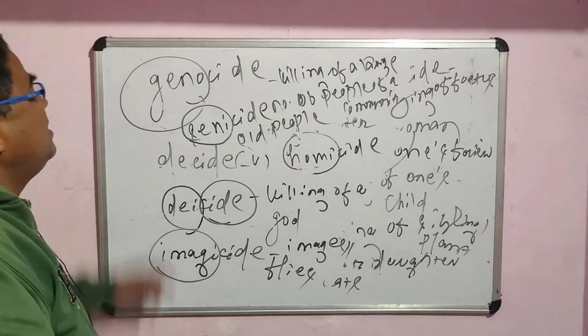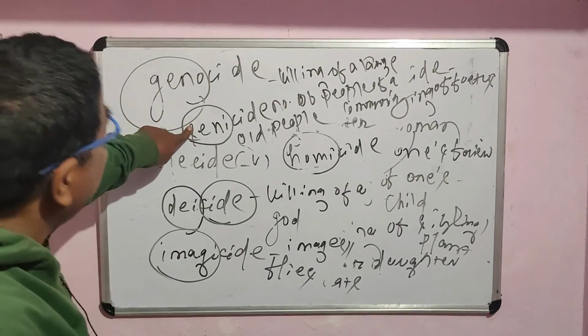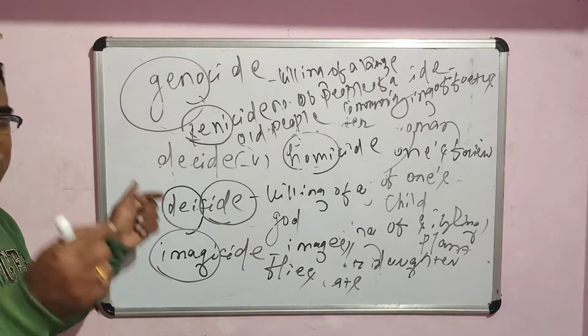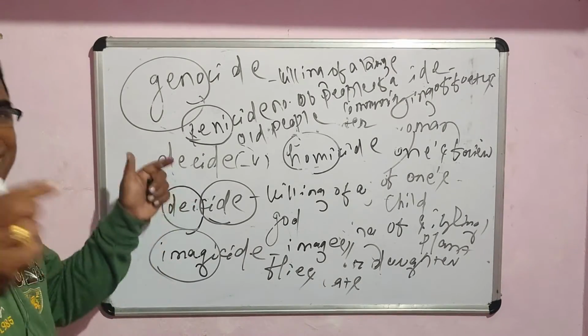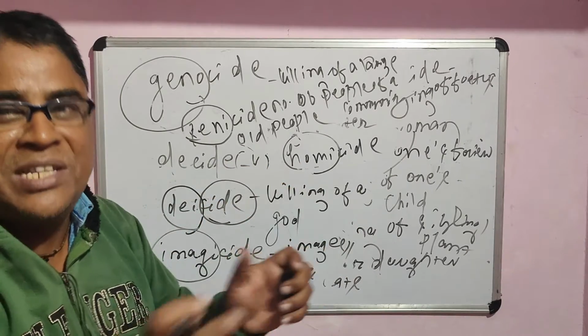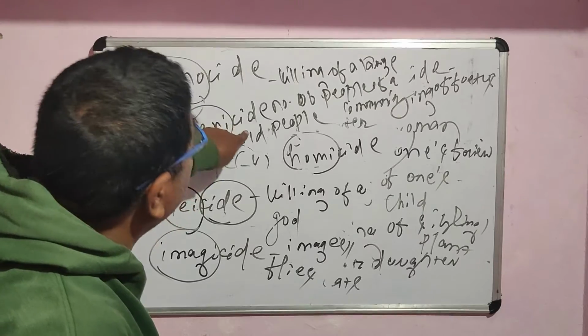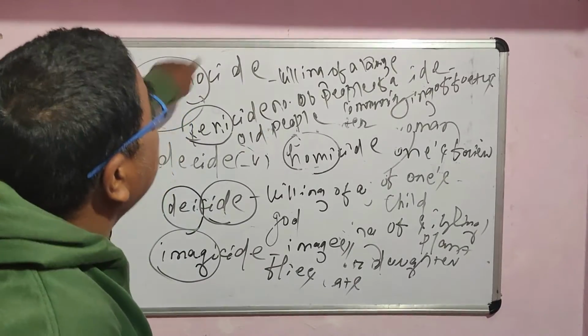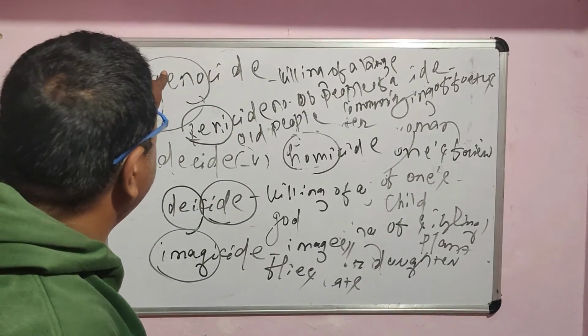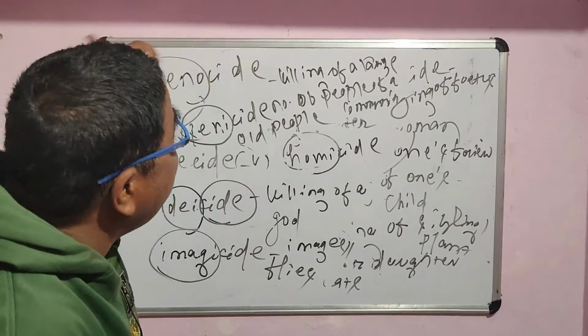So if a certain person is called senile, that means the problem is related to his old age. It is an old-age-related problem. That is why he suffers from senile problems or senile challenges. So senicide means killing of old people. But genocide means killing of a large number of people belonging to the same community. Whereas homicide is totally different. Homicide means killing of a single person, one type of murder.